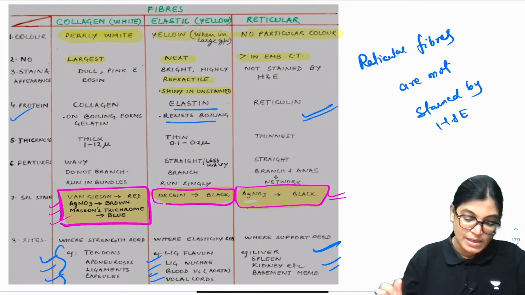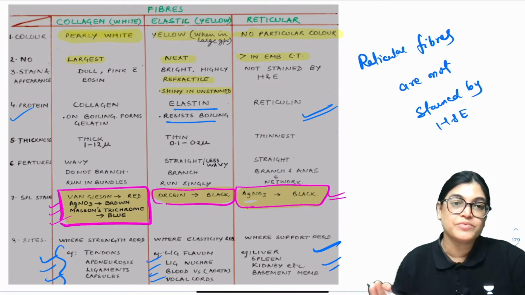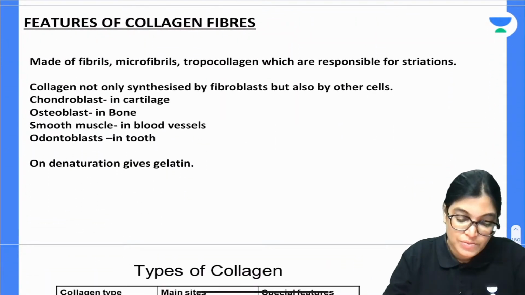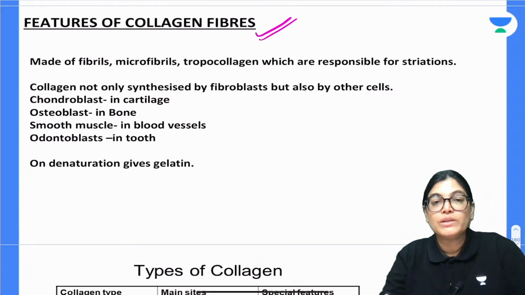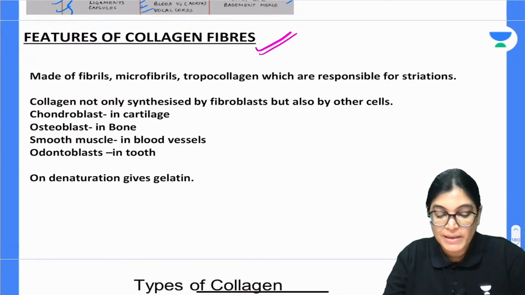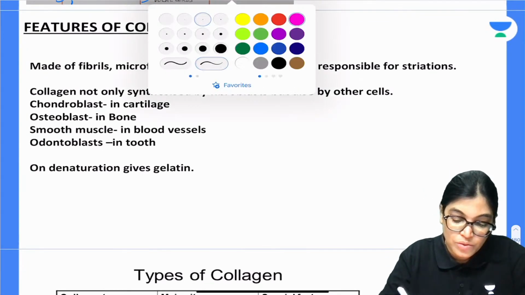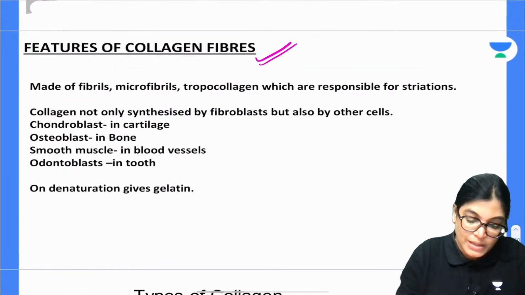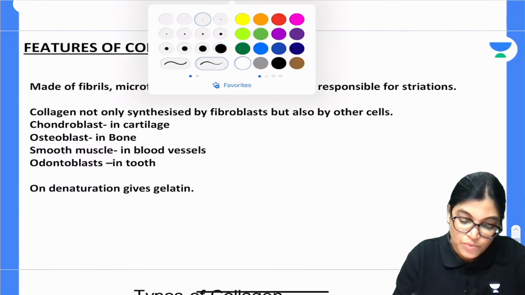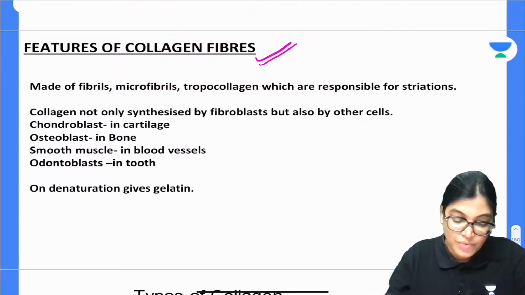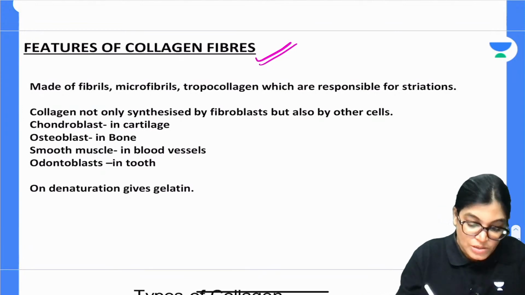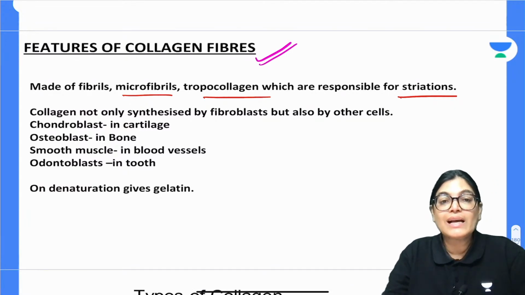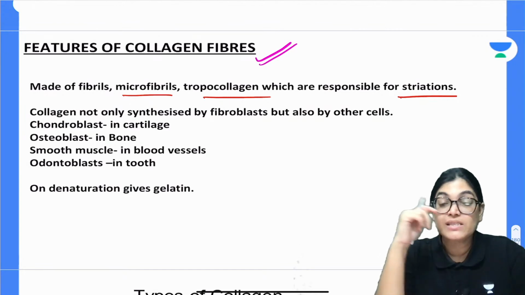So these are the important and comparative features of collagen, elastic and reticular fibers. Thereafter, let's talk about the features of the individual fibers, starting with collagen fibers. We have many types of collagen fibers, but it is very important for you to know the ones which are generally asked. Collagen fibers are made of microfibrils. They also contain tropocollagen and are responsible for striations, so the regular arrangement of collagen fibers appears striated.